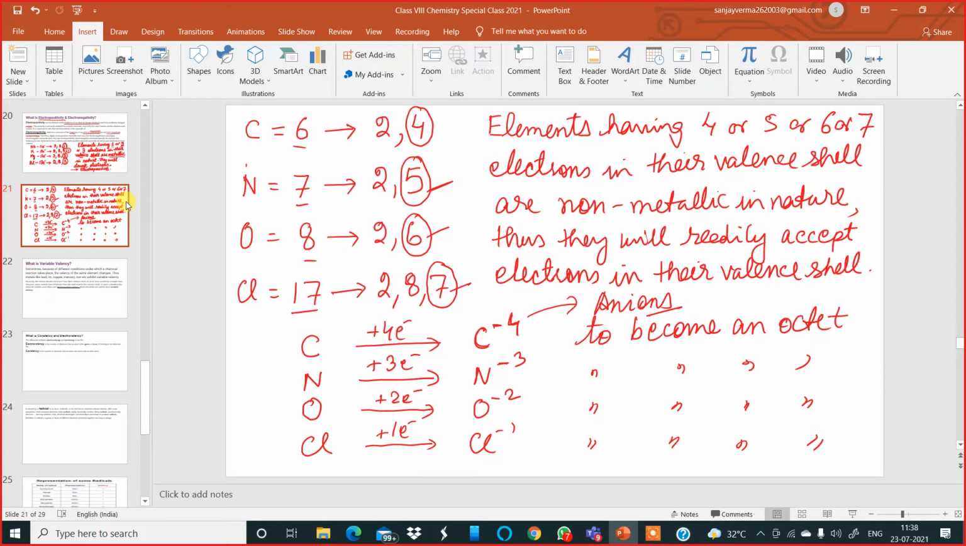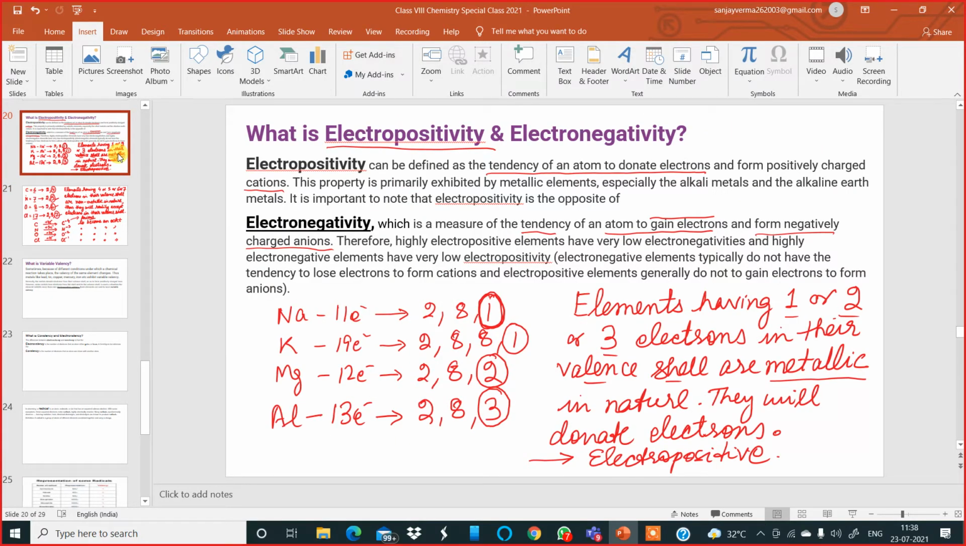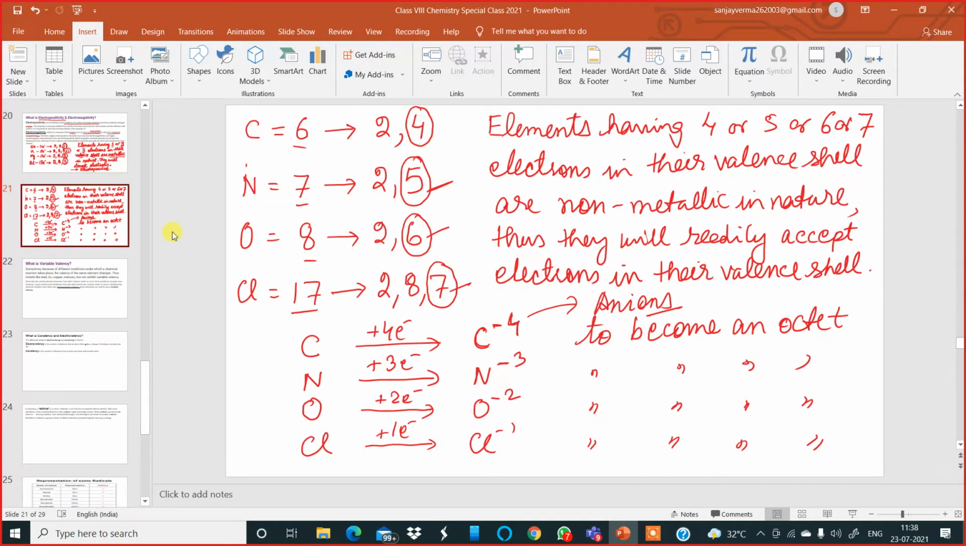Now you must keep these things in your mind properly. Metals are elements having 1 or 2 or 3 electrons in their valence shell, whereas non-metals are elements having 4 or 5 or 6 or 7 electrons in their valence shell. And that's why non-metals can accept electrons and exhibit electronegativity, whereas metals can lose electrons from their valence shell and exhibit electropositivity. Am I clear with this, my dear boys?